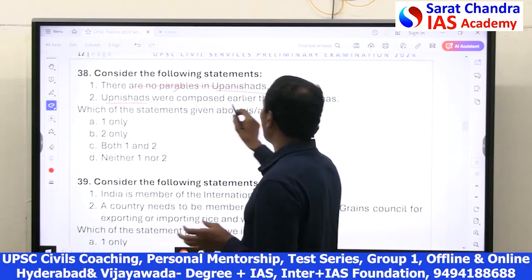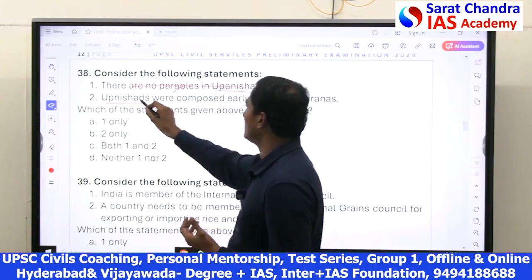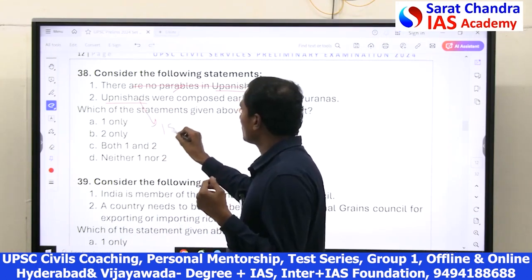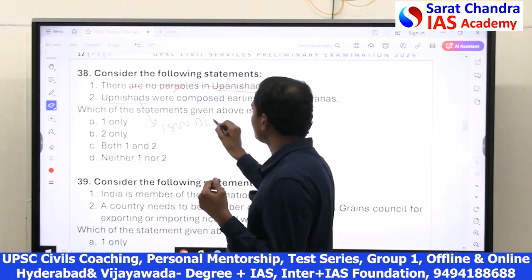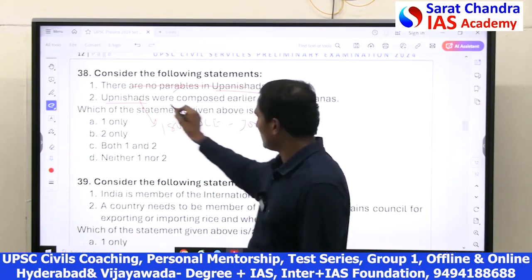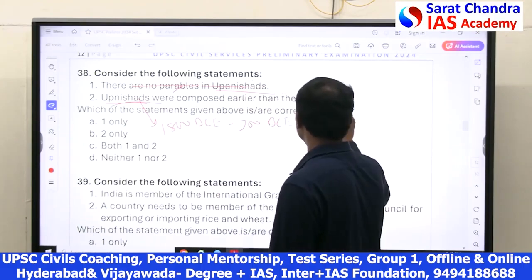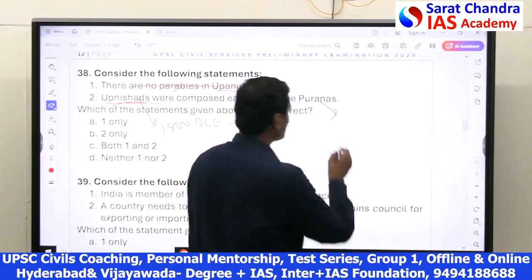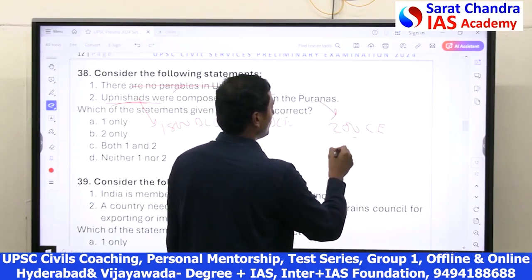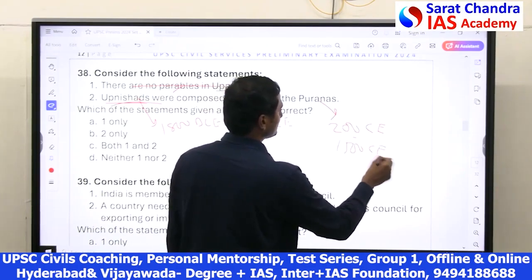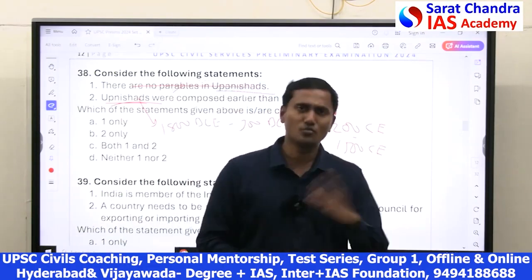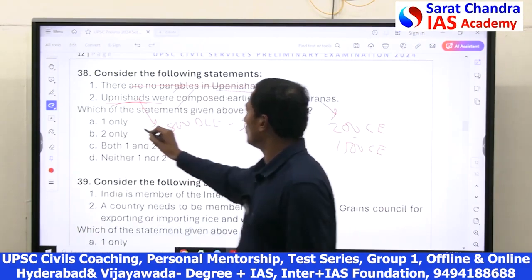Then, Upanishads were composed before Puranas. See, Upanishads were part of Vedas from almost 1800 BCE to almost 300 BCE. Upanishads, they are very old. Whereas Puranas were only in the AD. Puranas were from only 200 AD to almost 1500 AD. So definitely Upanishads were older, earlier, to Puranas. So 2 is correct. So only 2.